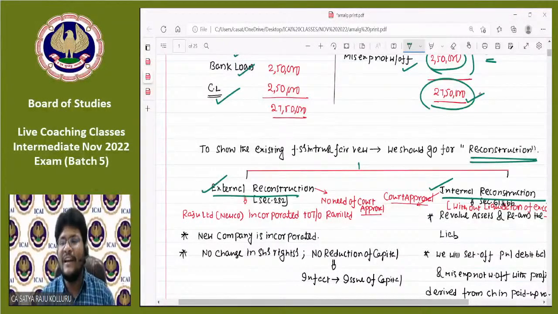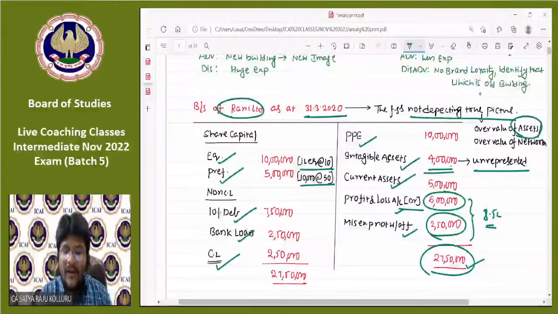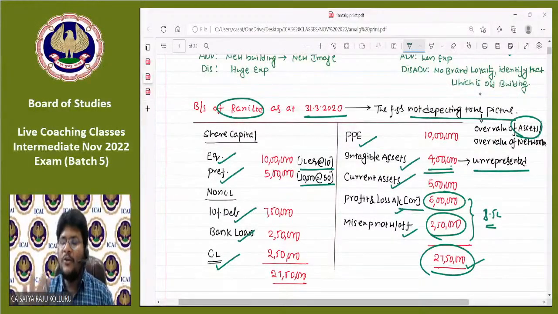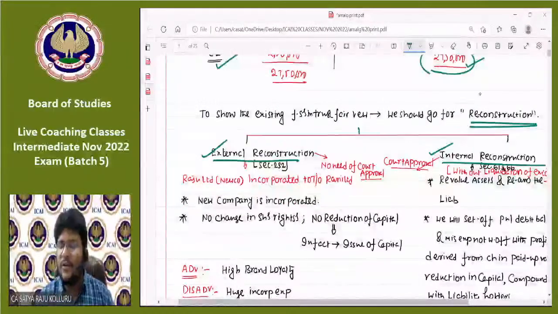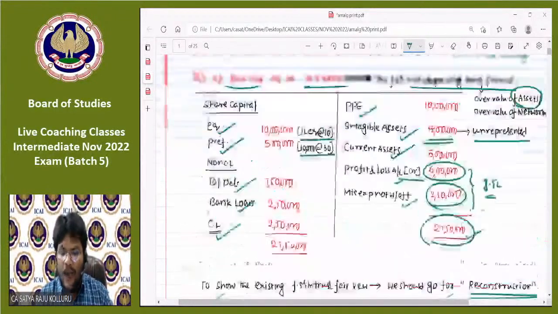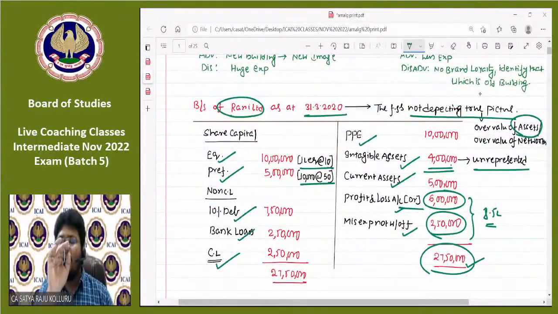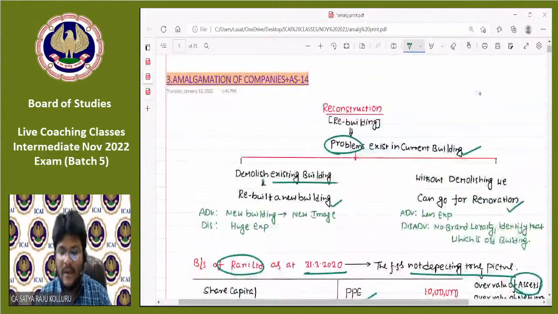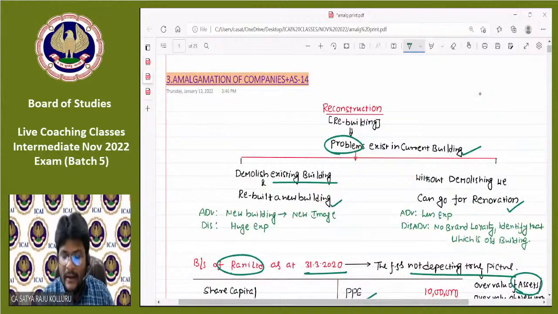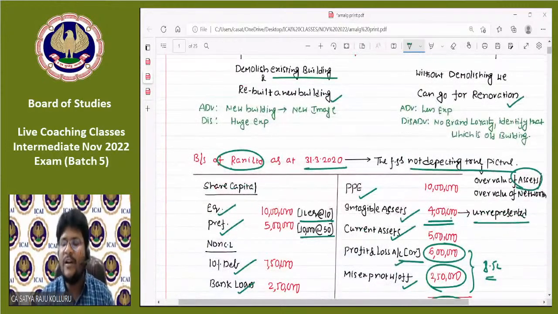Sir, in case of external reconstruction, what happens? We are liquidating the existing company, and altogether we are converting into a new company. In case of internal reconstruction, what happens, sir? We are not liquidating the existing company, we continue with the existing company, but internally we are making certain changes. The same thing happened previously also, if you observe. In the first case, we are demolishing the existing building, meaning in case of external reconstruction we are liquidating the existing company, and altogether we are incorporating a new company to take over the existing business.